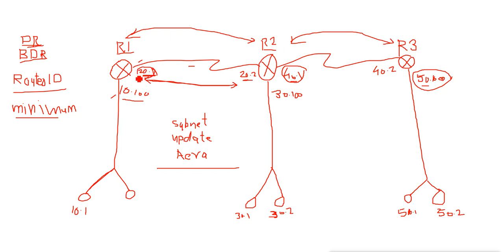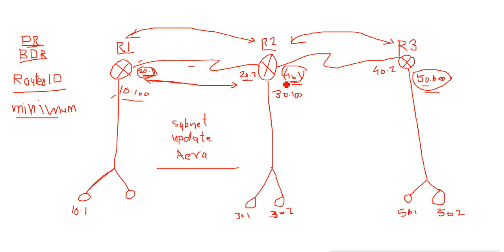Now the second best is what? This 40. So the second best is 40, the third best is 50. So in this case, router 2 will become the BDR, backup designated router. So in case the DR is not available, the BDR can take the place of that DR.